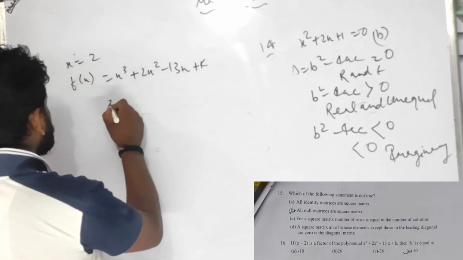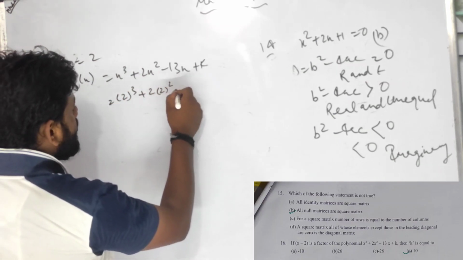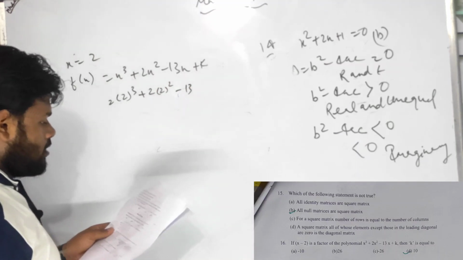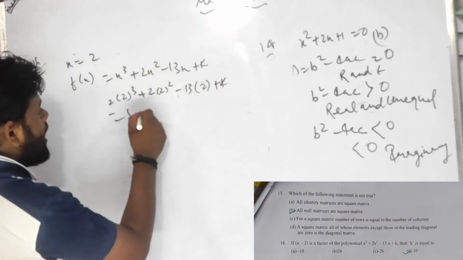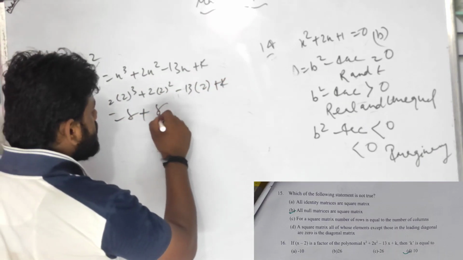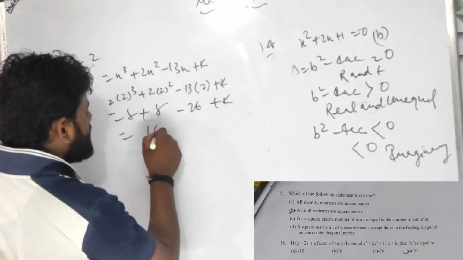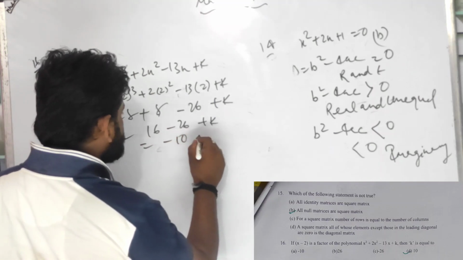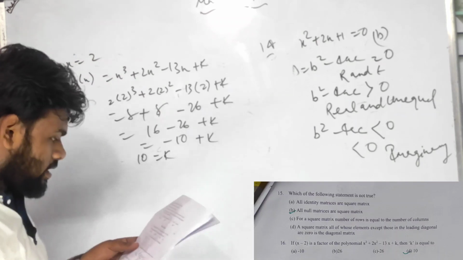Very easy. So I have to put the value: 2 cube plus 2 square, minus 13 times x, where x is 2, plus k. 8 plus 2 twos are 4, 4 twos are 8, minus 26 plus k. 16 minus 26 plus k is minus 10 plus k. So 10 equals k. The k is 10.